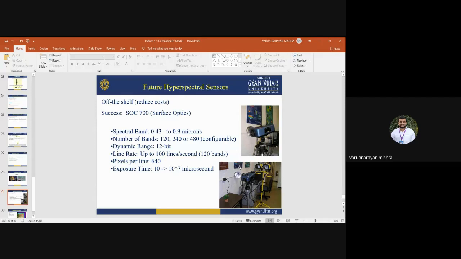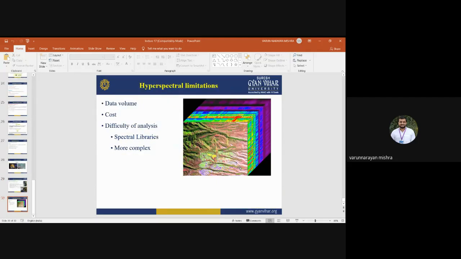As we know, hyperspectral remote sensing has wide application for discriminating different objects, different types of forest, and different types of vegetation, but there are still several limitations. The first and important limitation is data volume. As I have already discussed, it provides data in different wavelengths, like 222 to 240 wavelength bands. Because of the large number of bands, it creates a large data volume.